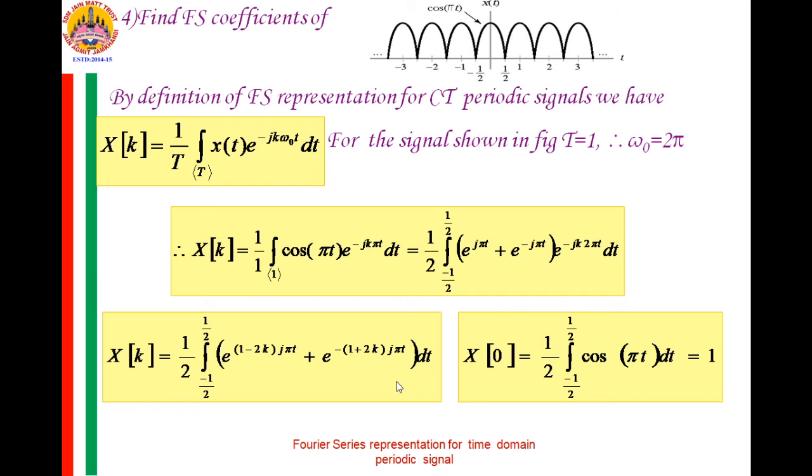For k equal to 0, it is 1 by 2 integration from minus 1 by 2 to plus 1 by 2 of cos pi t dt, and you will observe that the integration of this is equal to 1.